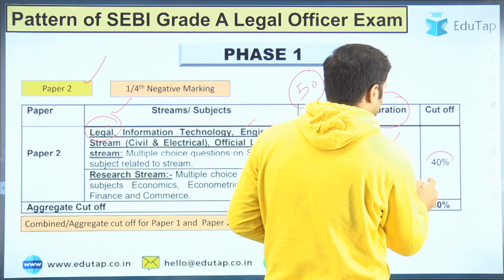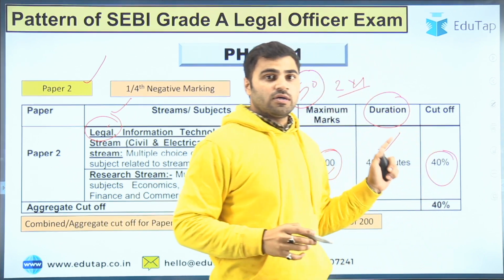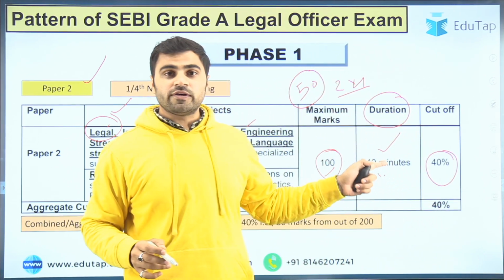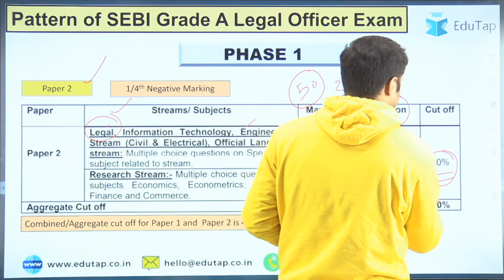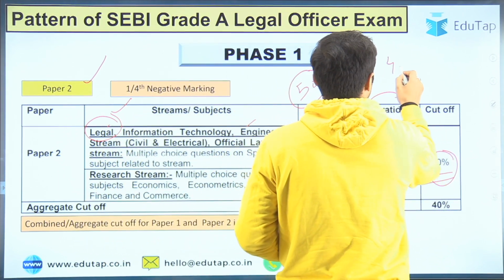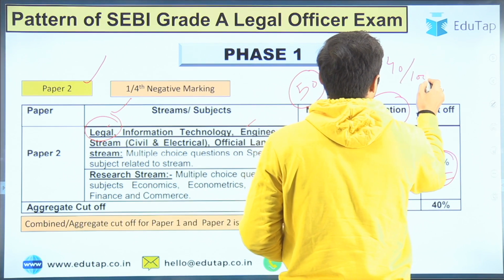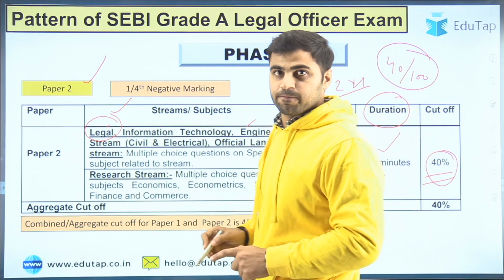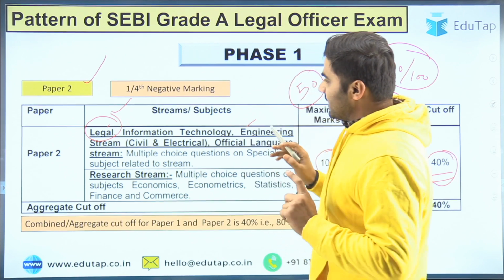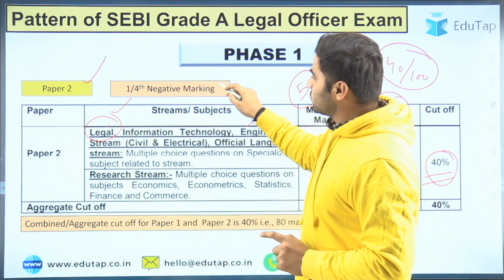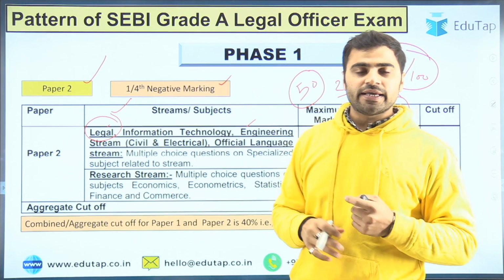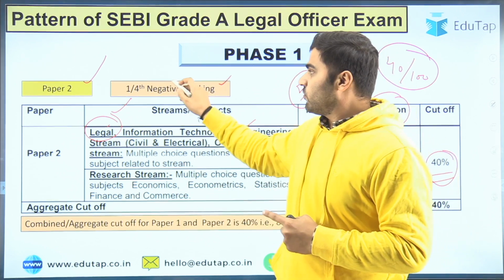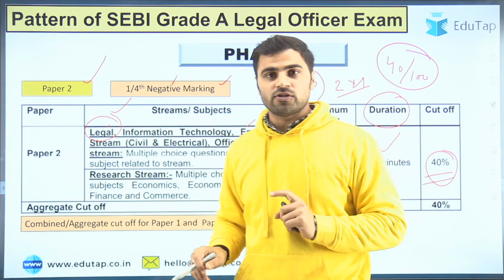And the cutoff is also higher if we compare the cutoff with paper 1 of phase 1. So here the cutoff is 40%. That means you have to score 40 out of 100 if you want to clear this paper of phase 1. Right, friends? Further, there is a provision of negative marking in this paper also. That is 1/4 will be the negative marking here also, right?